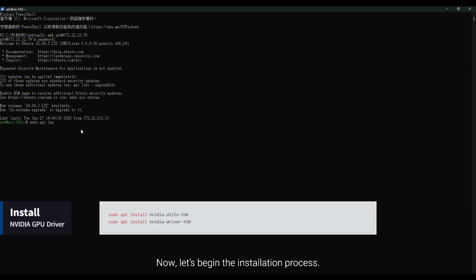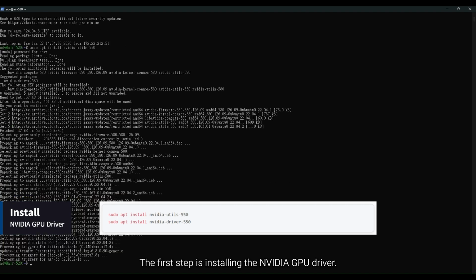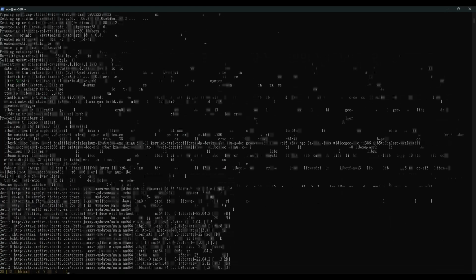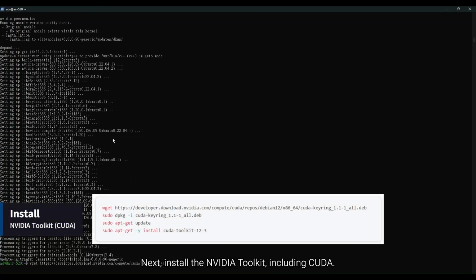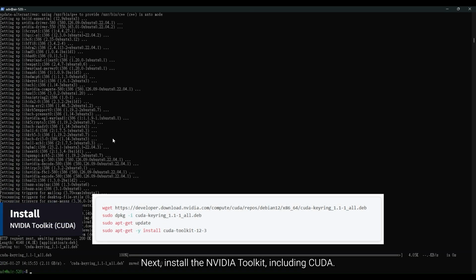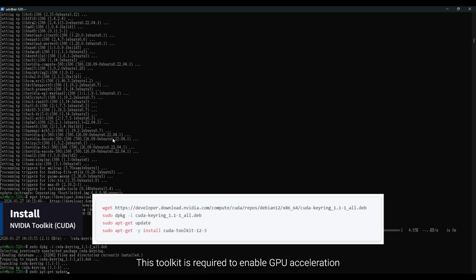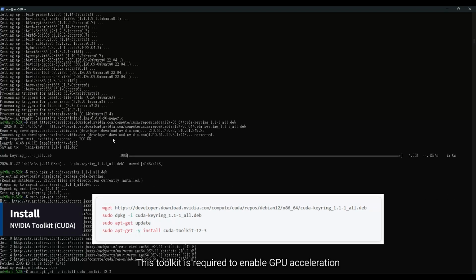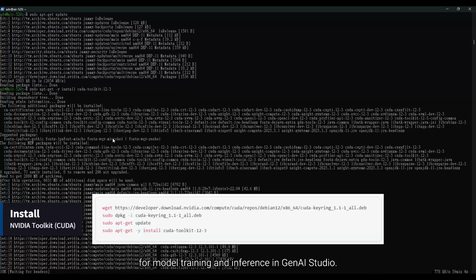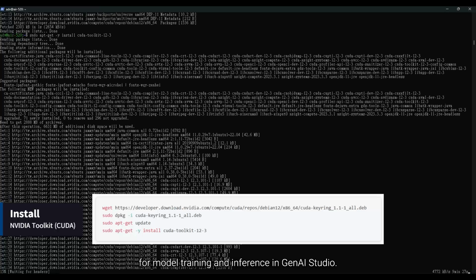Now, let's begin the installation process. The first step is installing the NVIDIA GPU driver. Next, install the NVIDIA Toolkit, including CUDA. This toolkit is required to enable GPU acceleration for model training and inference in GenAI Studio.